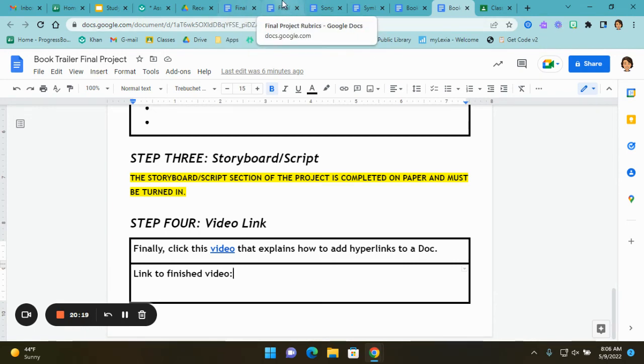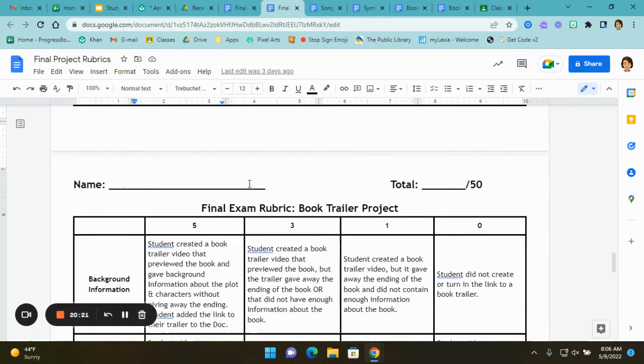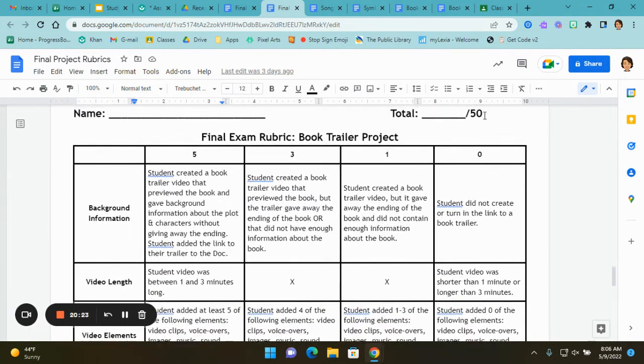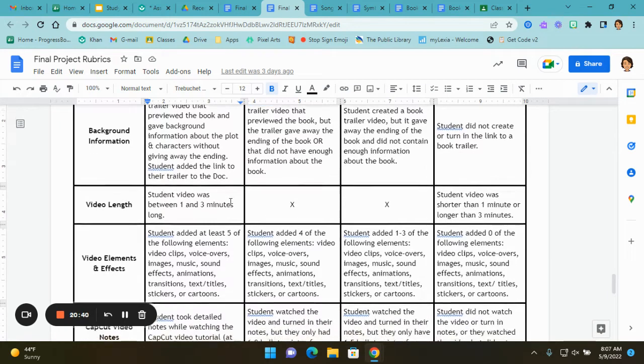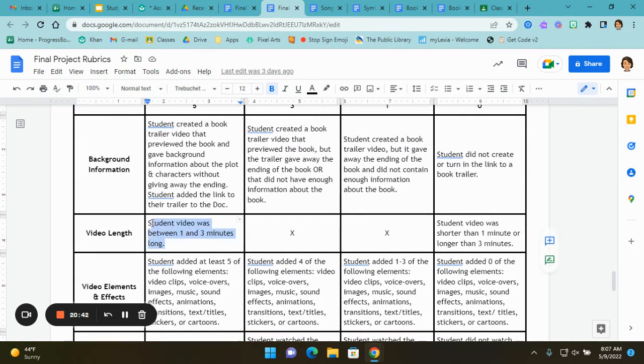Okay, so let's look at the rubric for the third project. For the book trailer project, again, it's 50 points. You get 5 points if you create a book trailer that previewed the book and gave background information about the plot and characters without giving away the ending. If you added the link to your trailer to the doc, you get 5 points. Okay, you get 5 points if your video was between 1 and 3 minutes long.